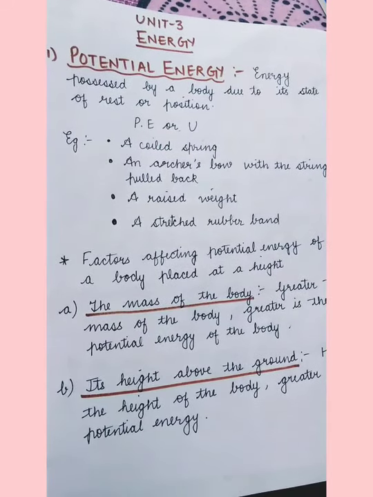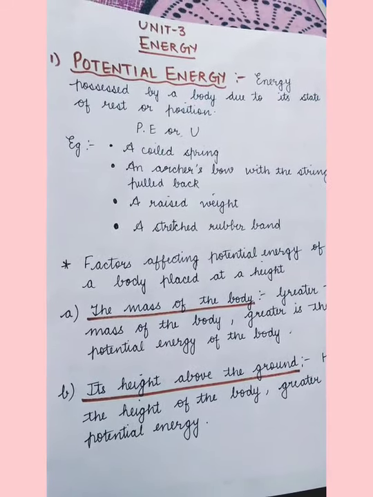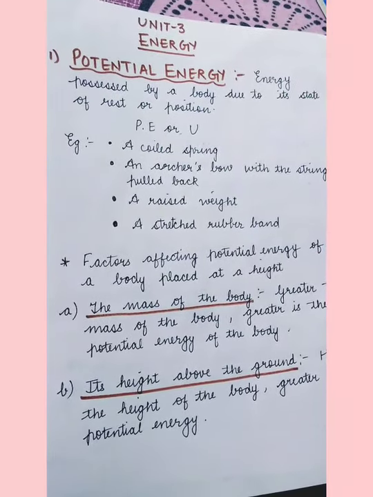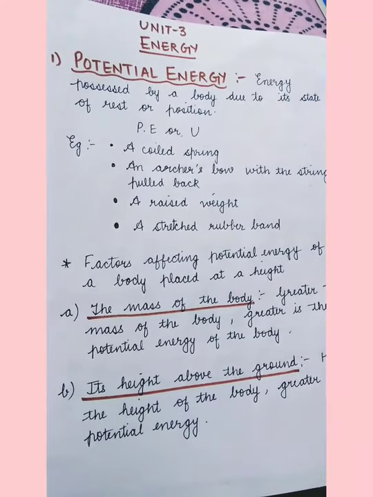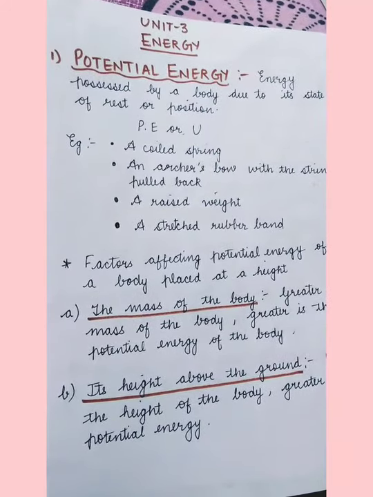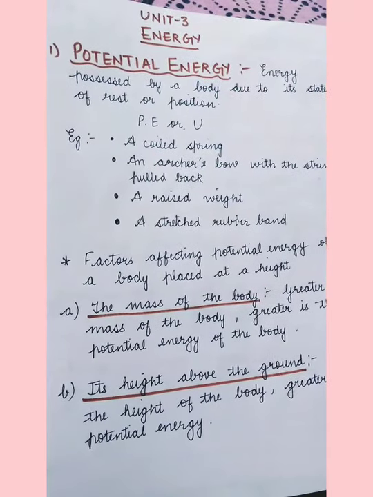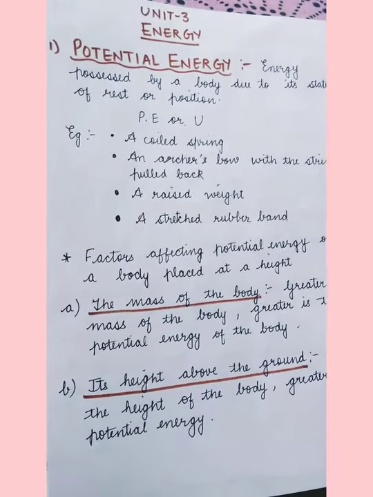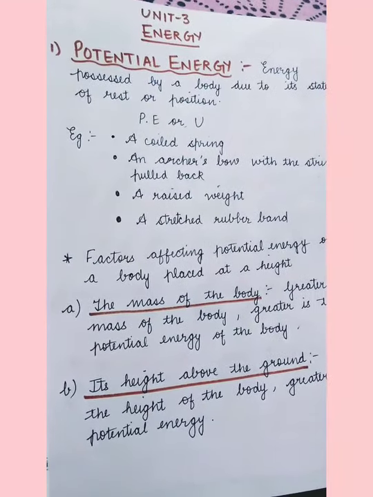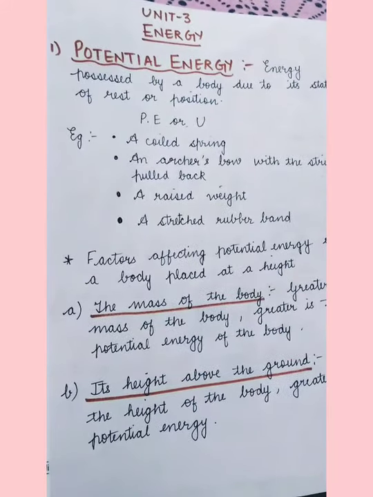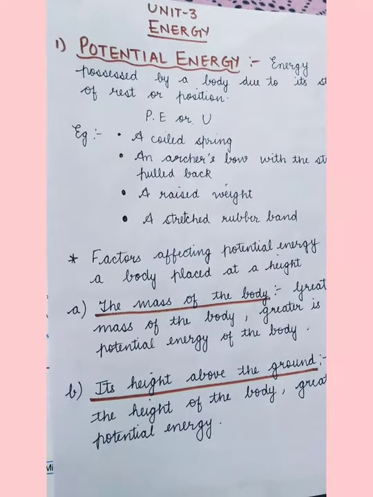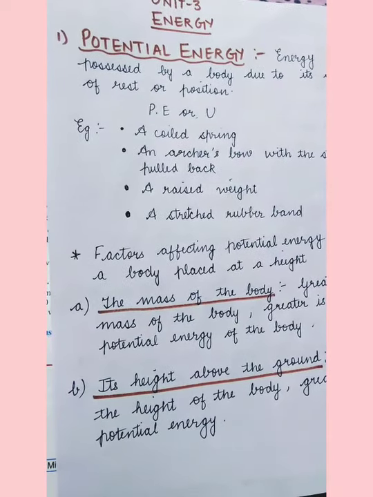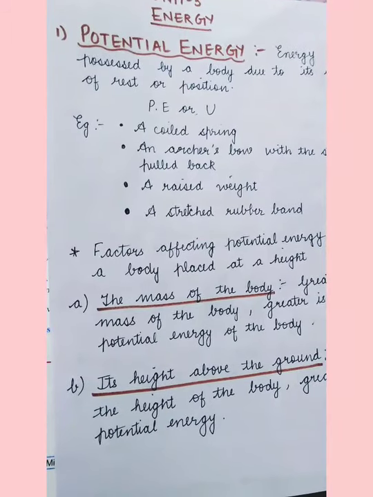Whenever we raise a weight, suppose I have a stone in my hand and I raise it to a height, then that stone will also possess potential energy. Why? Because I have raised that stone against the gravitational force of the earth. The force of gravity is pulling the stone back, but I have held it with my hand, so it will possess some energy which is known as potential energy, and the higher the height, the higher will be the potential energy.